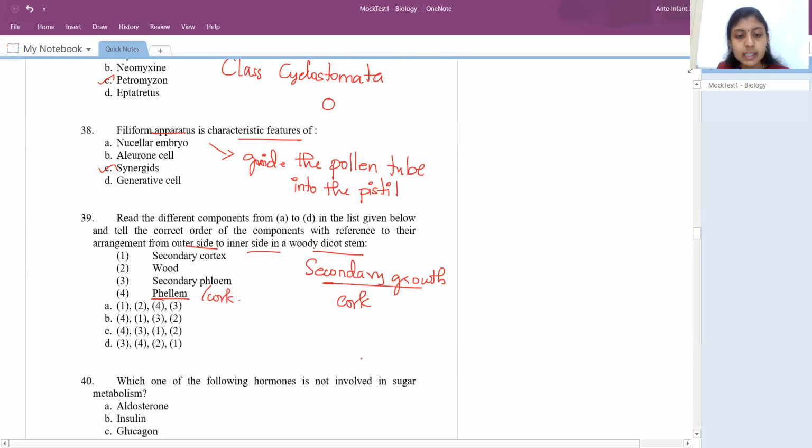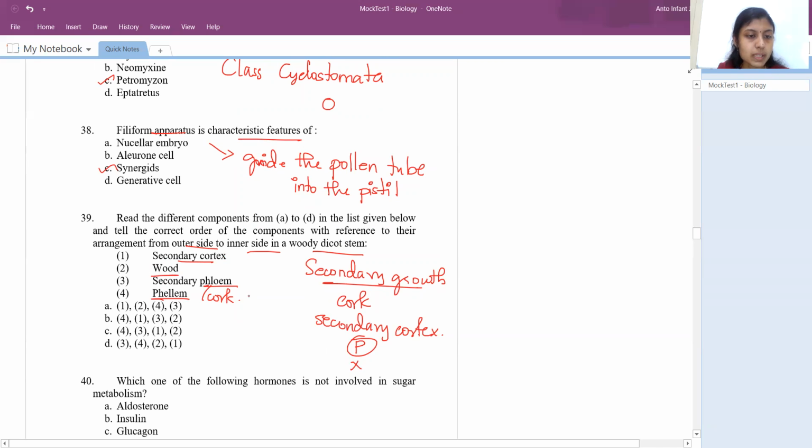Okay, and on the inner side, you will see secondary cortex would be present. Okay, so you'll have secondary cortex. Okay, and then you'll have phloem first and xylem. So obviously we know if the phloem is present, that would be secondary phloem, and then xylem. Secondary xylem is nothing but that wood region, right?